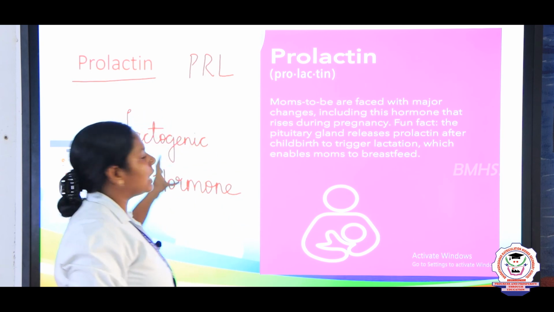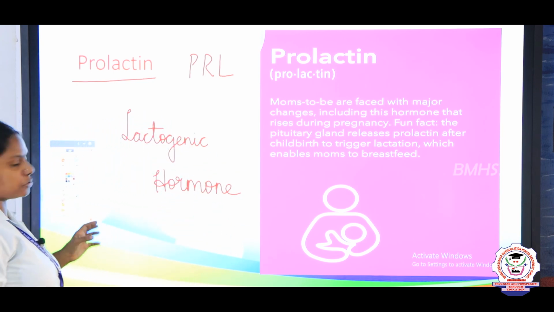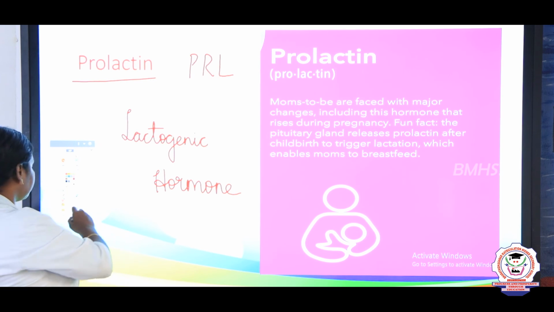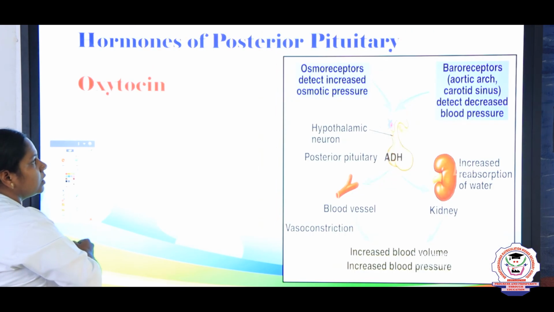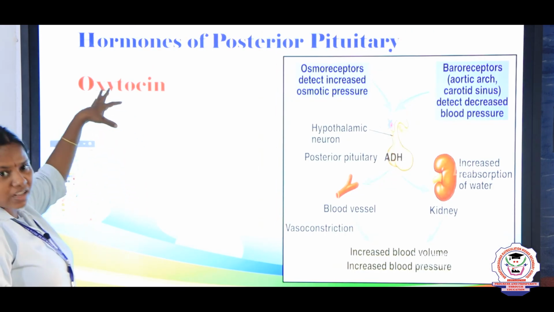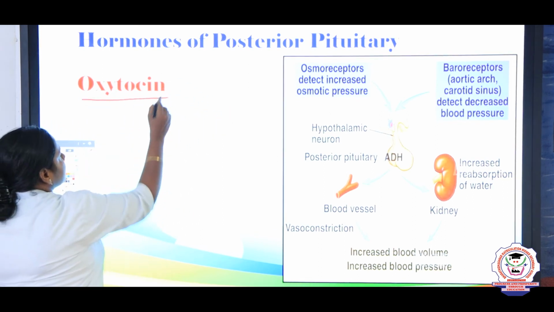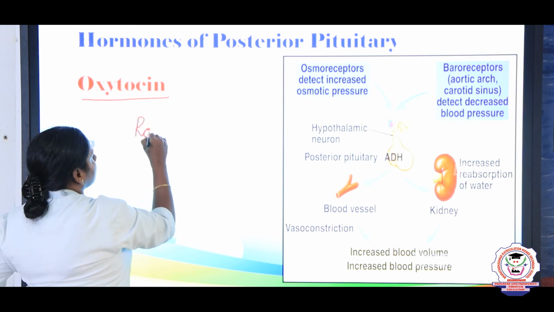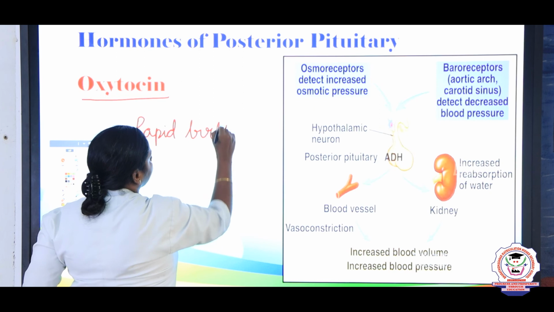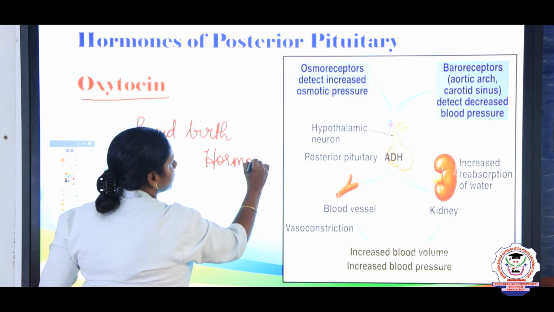So till now we discussed the hormones of anterior pituitary, and now we are going to discuss the hormones of posterior pituitary. There are two hormones, children. One is oxytocin and another one is vasopressin. This oxytocin, we say it as the rapid birth hormone. What is the function of this oxytocin?